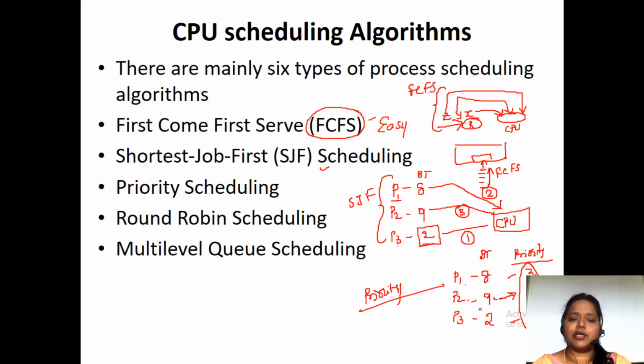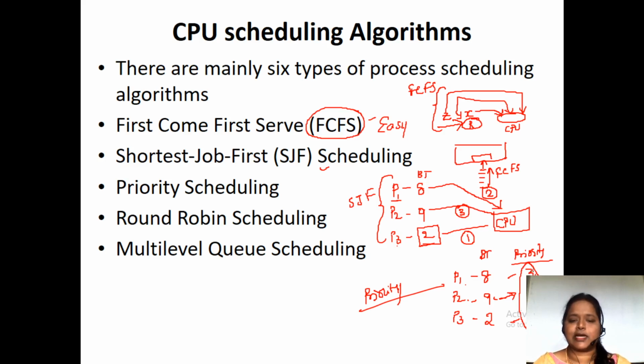So we give the highest priority to P2. Based on the conditions and circumstances, we give priority to the processes.